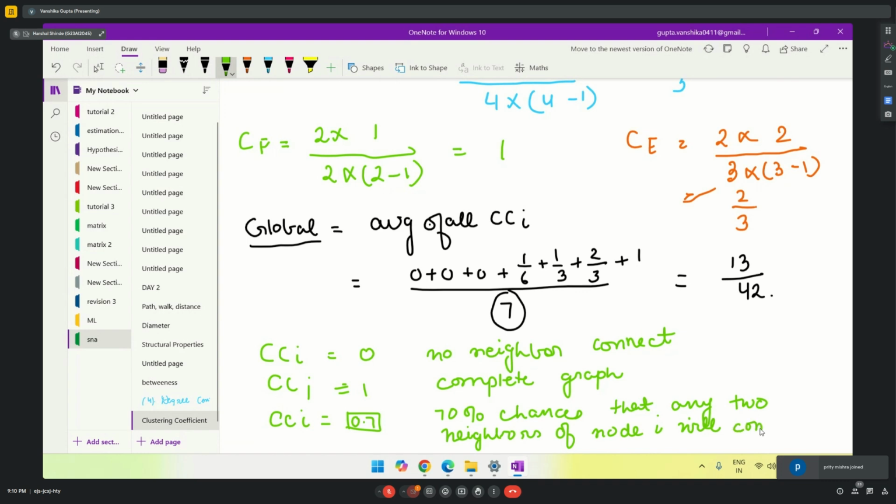So this is what we infer from clustering coefficient. The value of clustering coefficient will always be between 0 and 1.